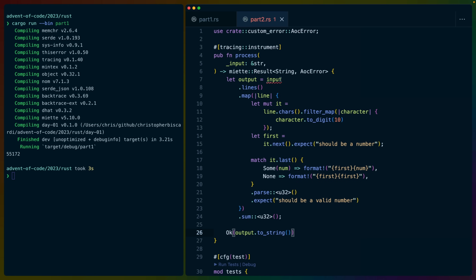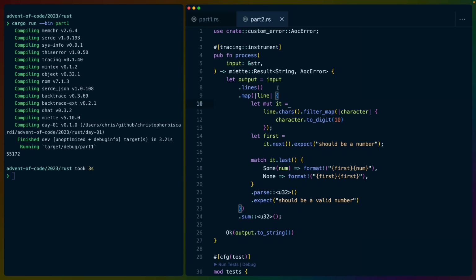I am a huge fan of duplication in Advent of Code, doing part 1 and part 2 in different files, because sometimes it requires you to damage the output of part 1 to do part 2. So in our case, the thing that we need to add to this, and this is one of the fundamental pieces of Advent of Code: you're going to get a part 1, you're going to solve it, and then part 2 is going to ask you to change it in some way. So it makes a lot of sense to do part 1 in a way that allows you to change it easily rather than being perfectly efficient. Then in part 2, you can change it and go back and optimize both of them.